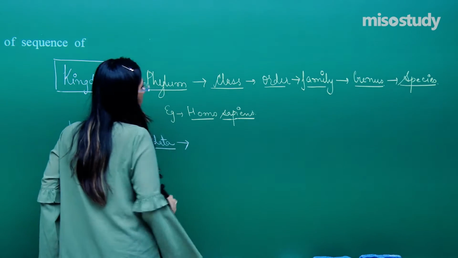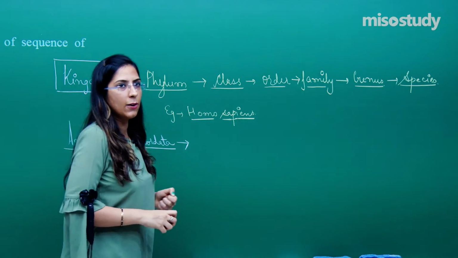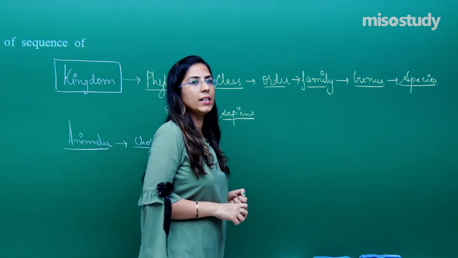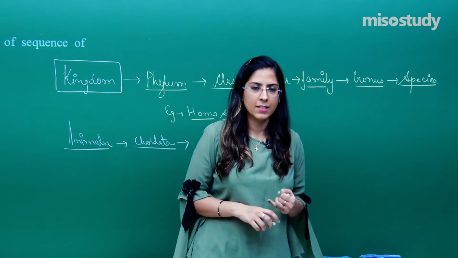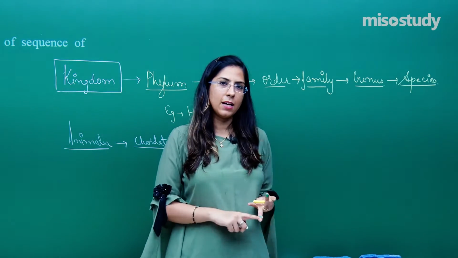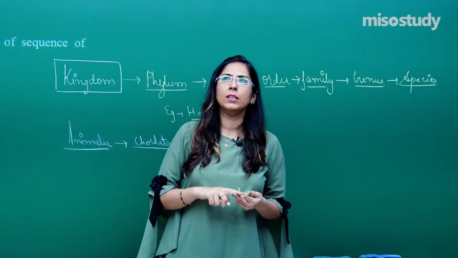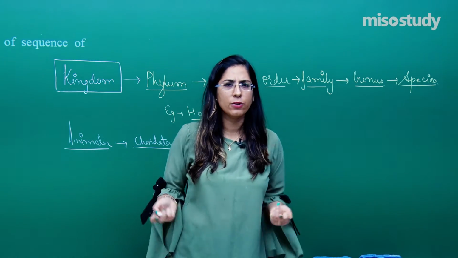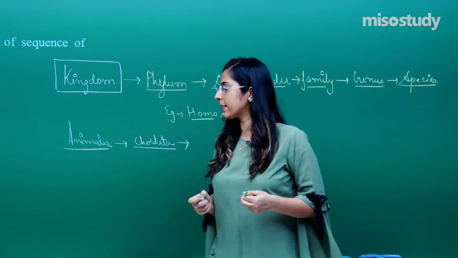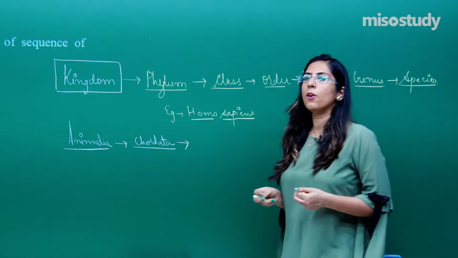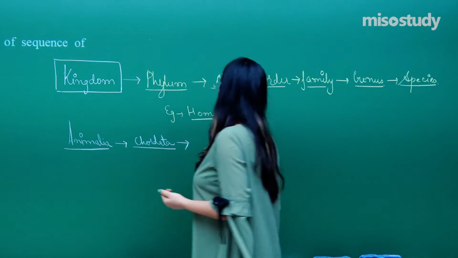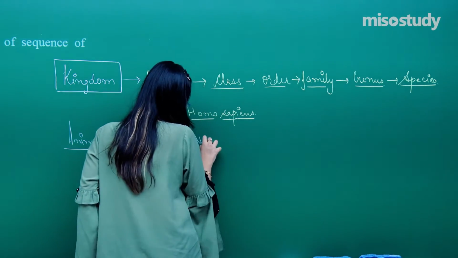After that, we have the class. Now, tell me one thing, in the case of Chordata, how many classes are present? Aves is there, mammals are there, and so many others are also there. But in this case, we belong to mammals, that we know is a very common thing. Mammals.